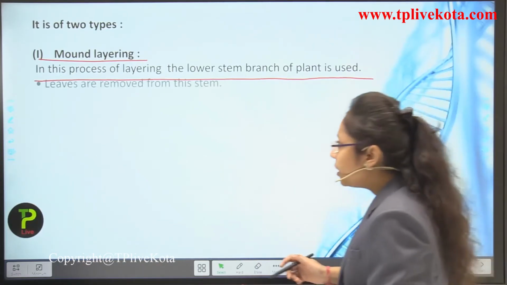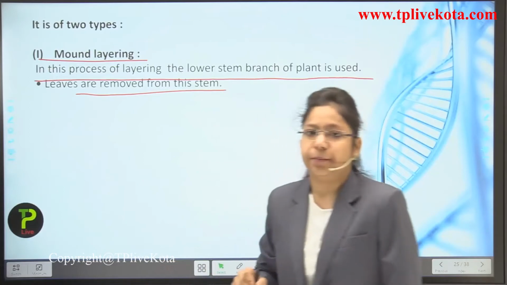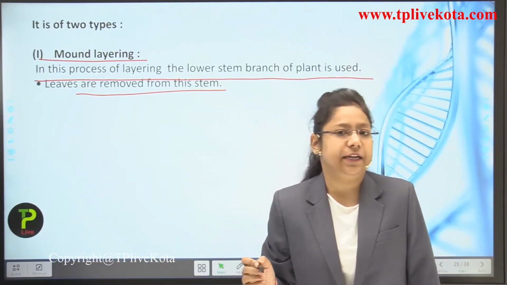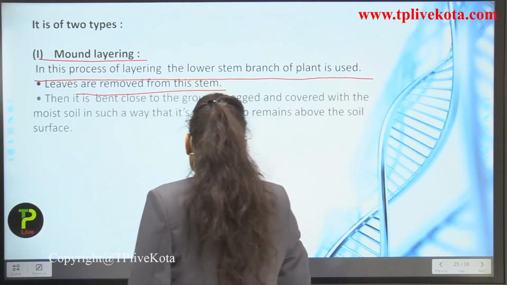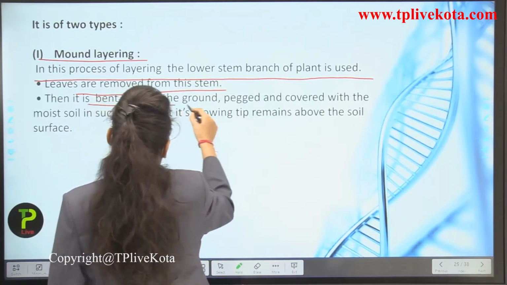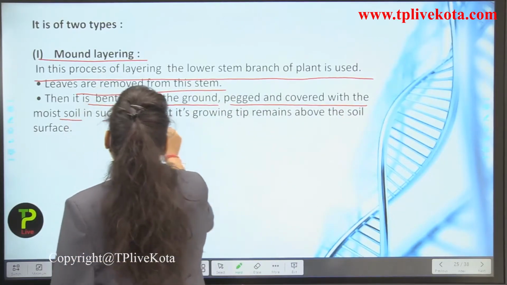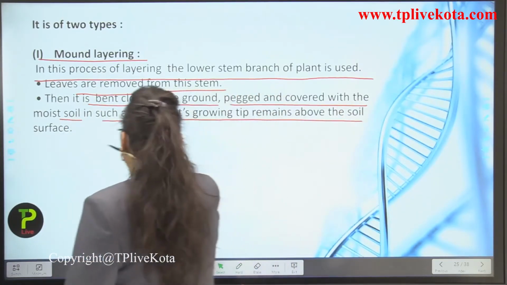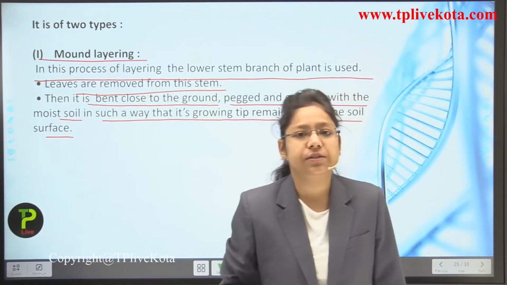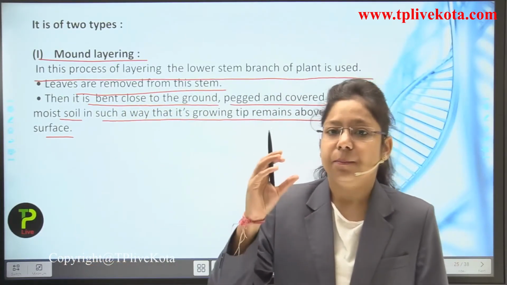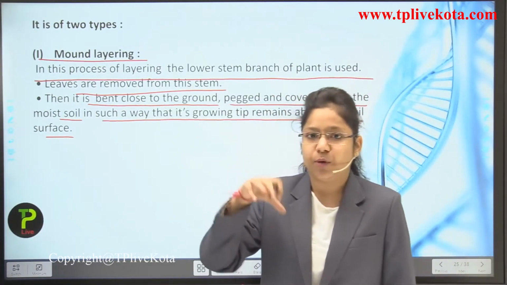Now leaves are removed from this stem. So all the leaves are detached from this stem part of the plant. Then it is bent close to the ground, packed and covered with moist soil in such a way that its growing tip remains above the soil surface. Now what is happening, students? We are just taking the lower branch or lower stem part of the plant and putting it under the moist soil.